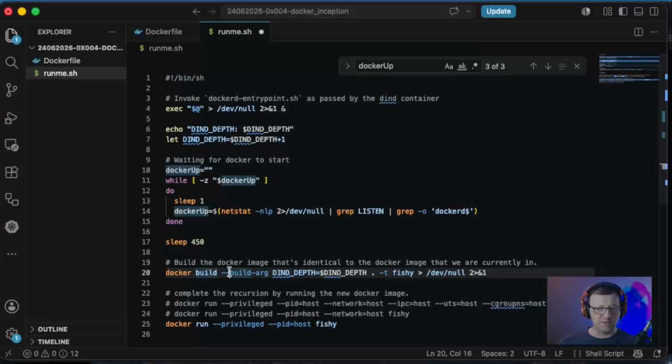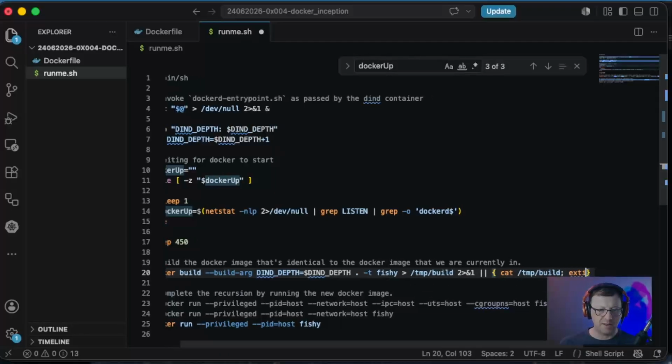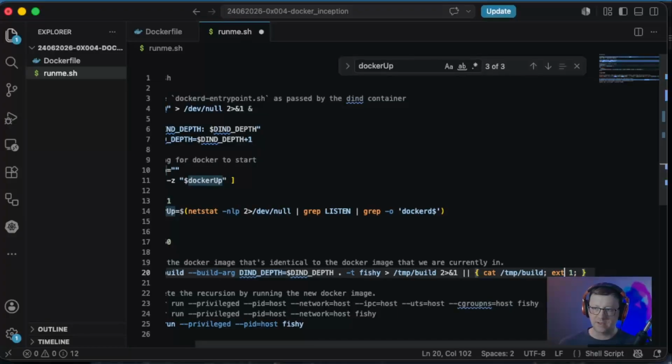So what I'm going to do is change this Docker build command a little bit. Instead of directing to dev null, I'm going to redirect to temp build, both standard out and standard error. And then I'm going to say or, so if my Docker build fails, it's going to do this other thing. And then inside of curly braces, I'm going to cat temp build, and then exit 1. If I can type exit.